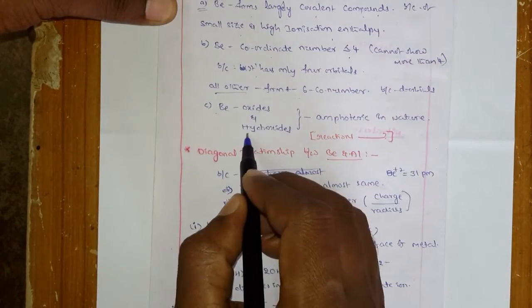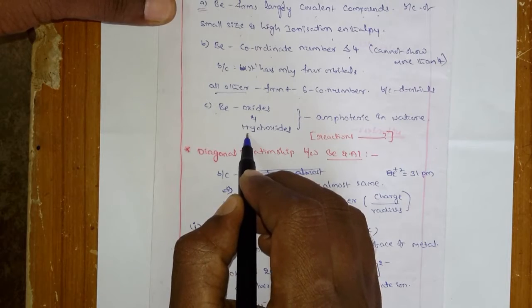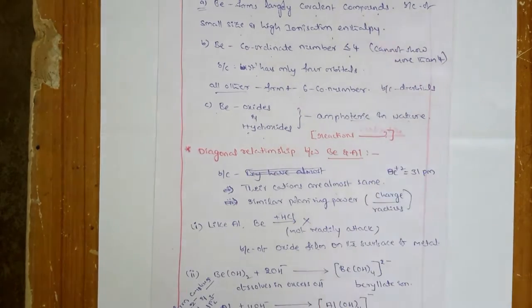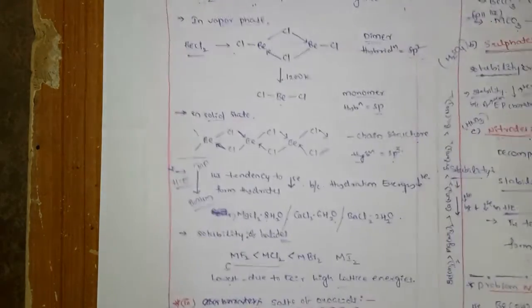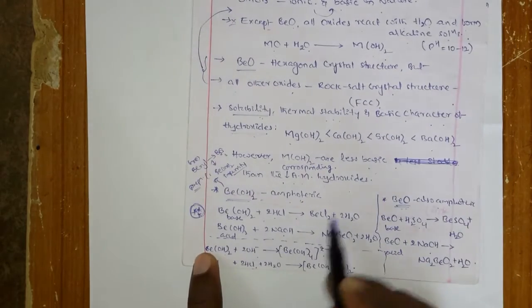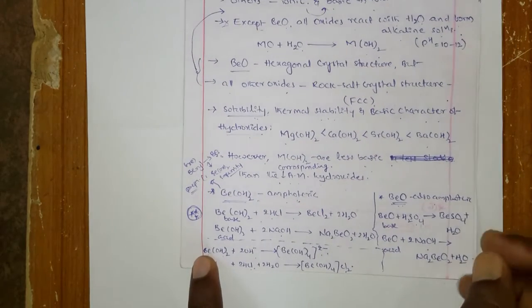And the next one is that beryllium oxides and hydroxides, which we have discussed in the previous class. These oxides and hydroxides are amphoteric in nature, and you know the reactions also. Yeah, here is the amphoteric nature, and these are the reactions you have to remember.